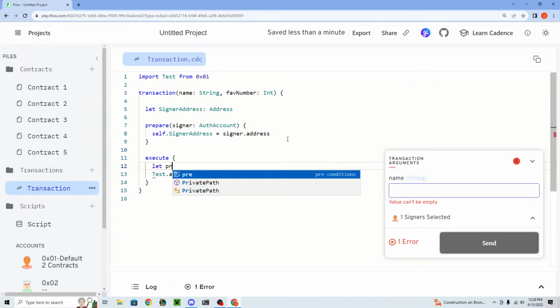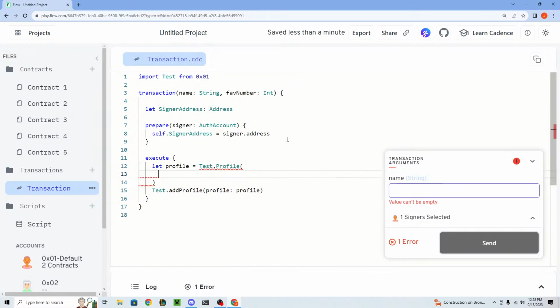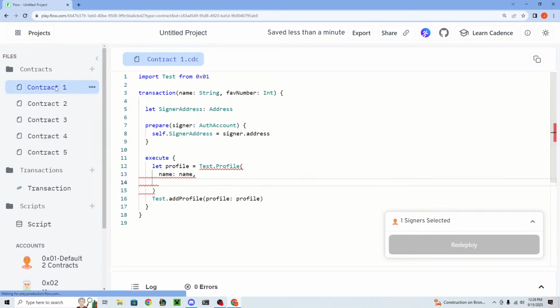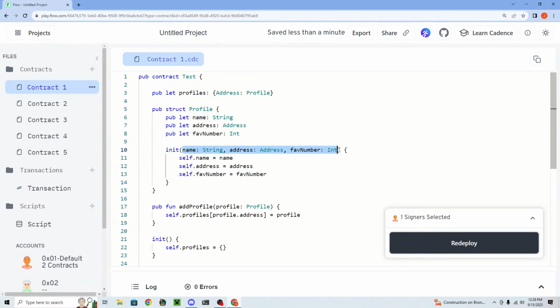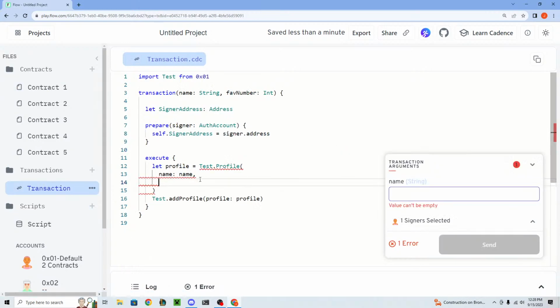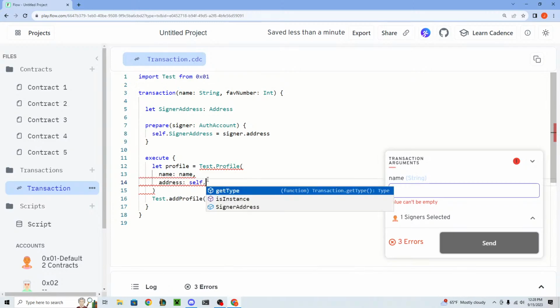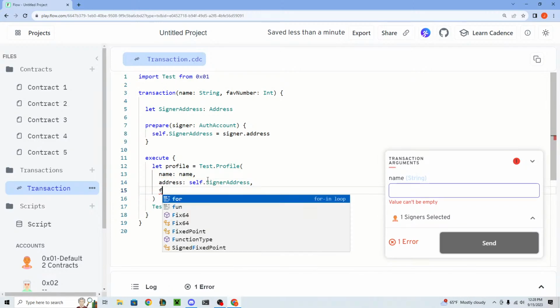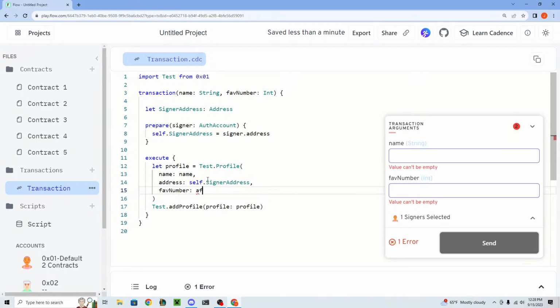So we're going to say let profile equal a test.profile, and we can pass in some arguments here. The name, address, and the favorite number. The name is just the name that we pass in. Address is self.signer address, and the favorite number is the favorite number that we pass into the transaction.